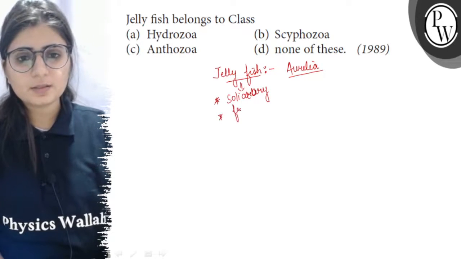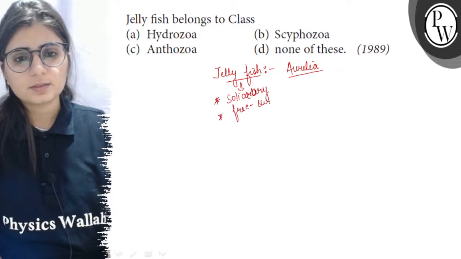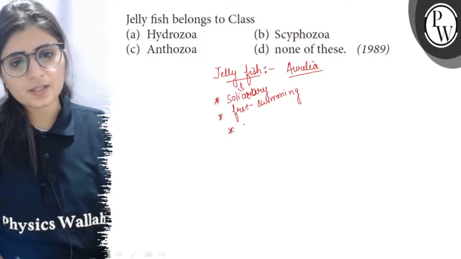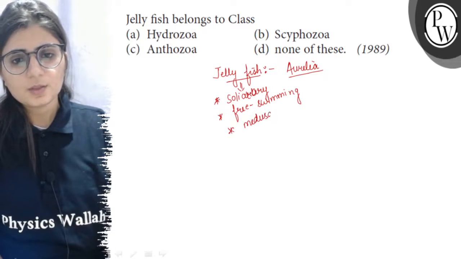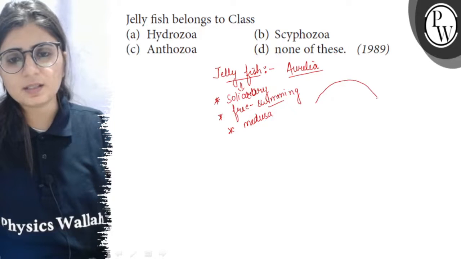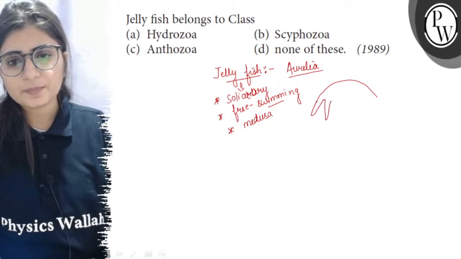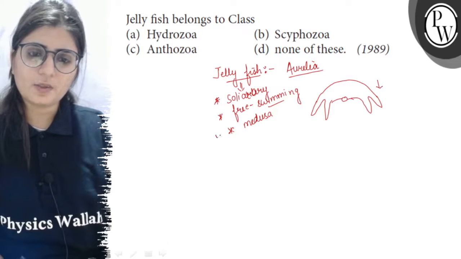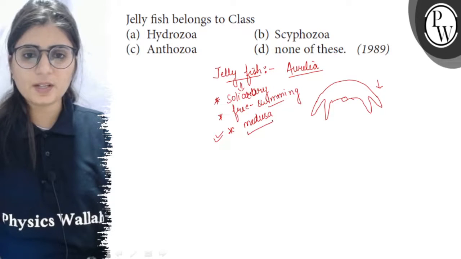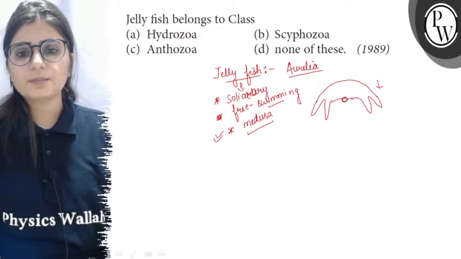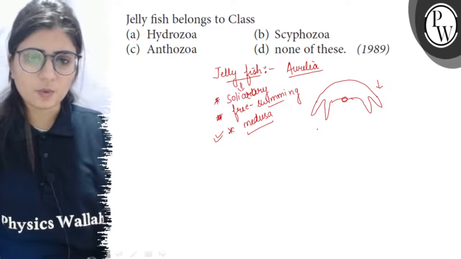Free swimming, medusoid stage or the medusa form. So when the body is free swimming and umbrella like, it means the tentacles and the mouth are facing downward. So such an umbrella like body is known as the medusa. So medusa are the zooids which are free swimming and the tentacles or the mouth are facing downward.